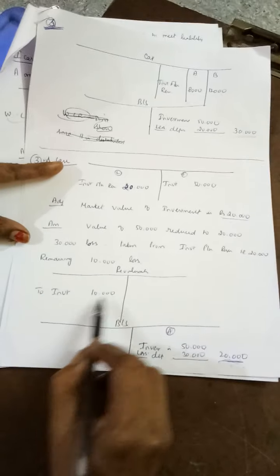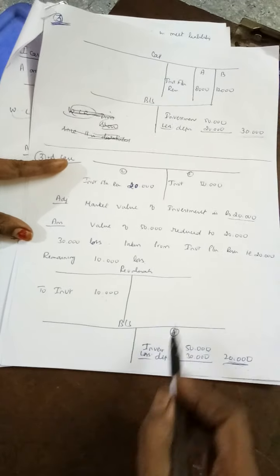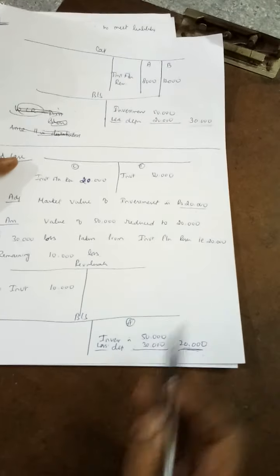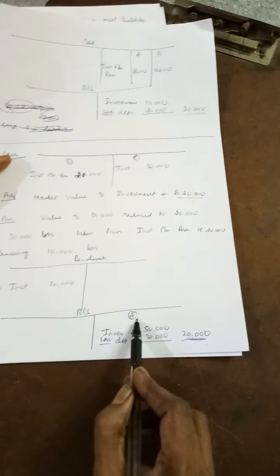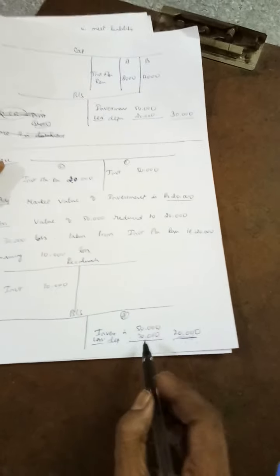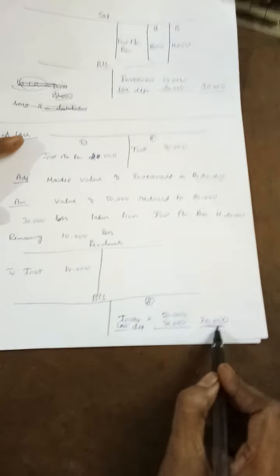Debit all expenses and losses you have to show. Then, since there is no reserve at all, we cannot distribute anything to the partners. Then come to the balance sheet asset side, investment was 50,000 and 30,000 is the depreciation. So in the outer column you are supposed to write 20,000.